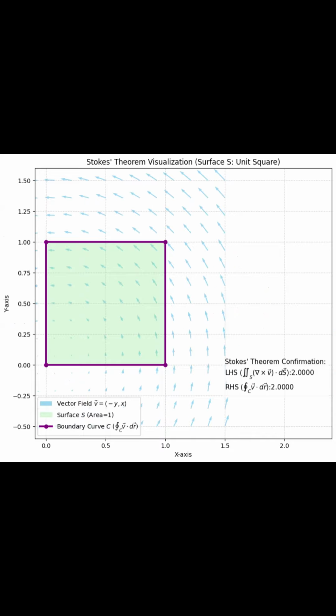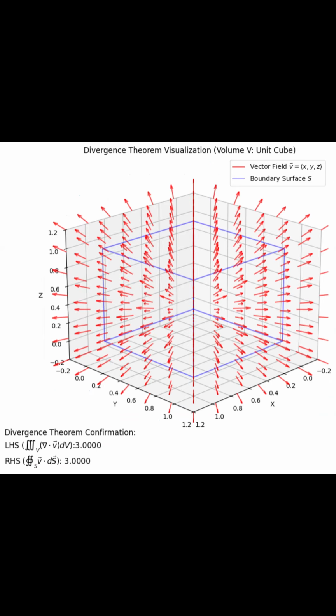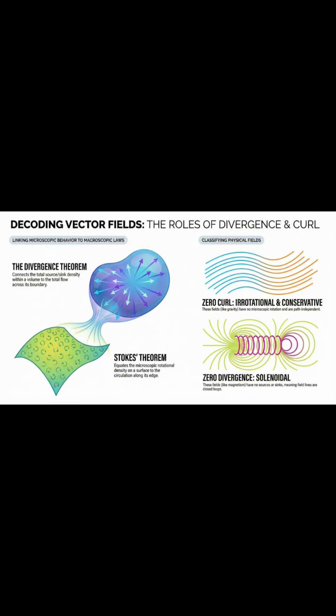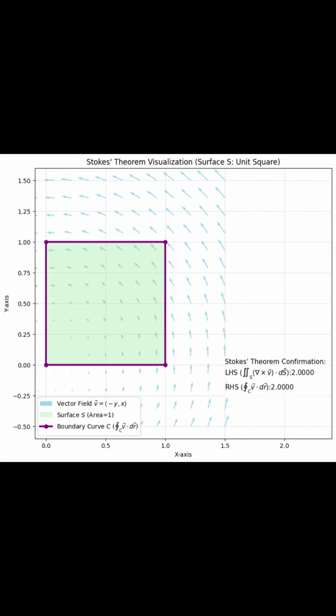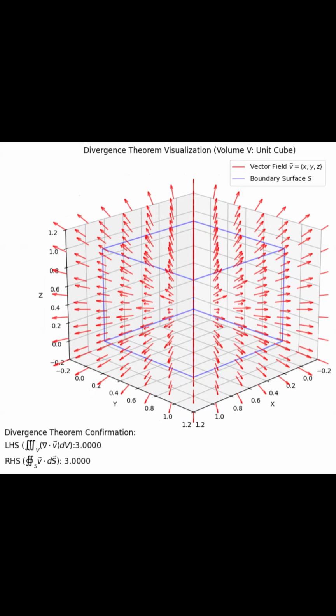First, a couple of the most fundamental identities are guaranteed as long as a vector field is, well, mathematically smooth. If the partial derivatives commute, meaning the order you differentiate in doesn't matter, then two things are always true. The curl of a gradient is zero, and the divergence of a curl is zero. This basically means that fields from potential energy, like gravity, just can't have any inherent spin. It's a mathematical lock on the conservation of energy.